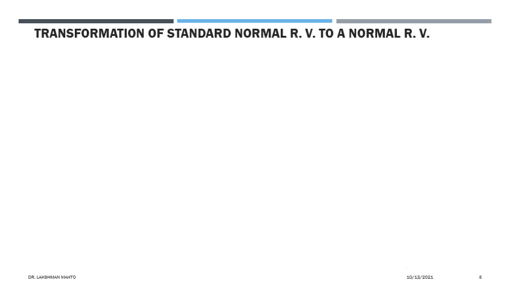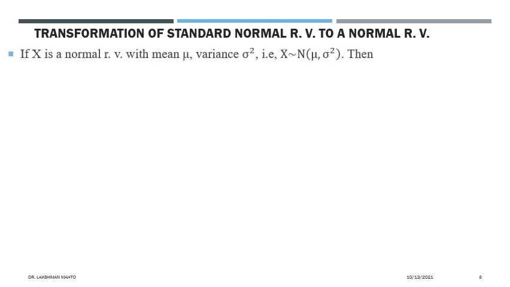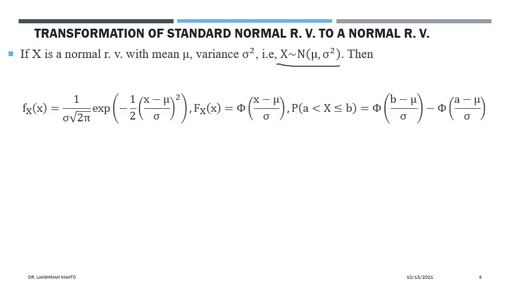Now a few more things I will talk about here in pictorial version as well. So if x is a normal random variable with mean mu and variance sigma square, in short we denote x as N of mu and sigma square. Then the PDF of x can be written in terms of this.